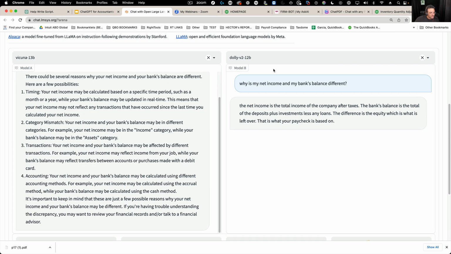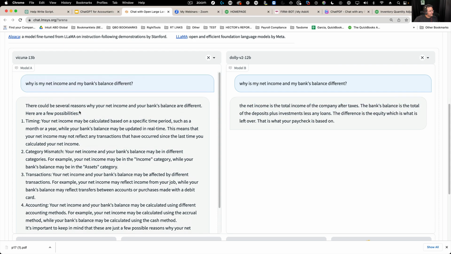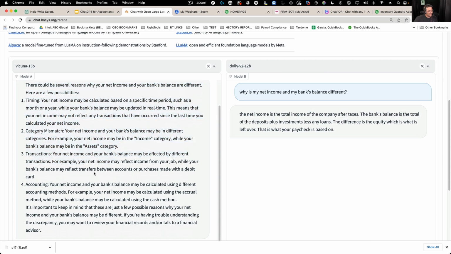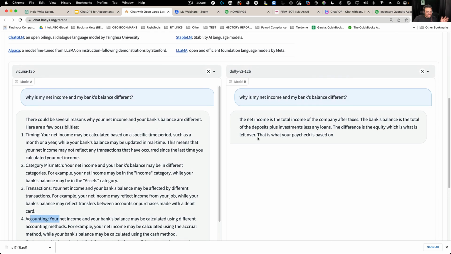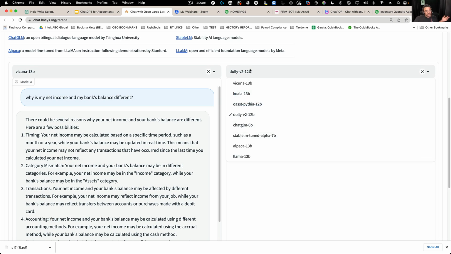Okay, it's like this one is saying net income, it's company after taxes, balance sheet is total deposits plus loans. I mean, this had its own version of the answer, and then this one had another version of the answer. It's talking about timing and category mismatch and transactions and accounting. So you get to really see the different things. And again, I don't know which one's better than the other. Let's say Dolly looks kind of crappy.